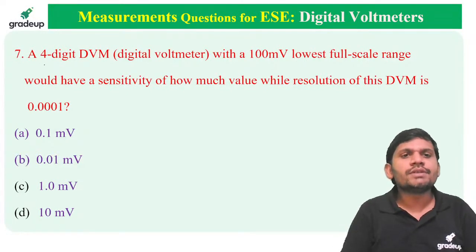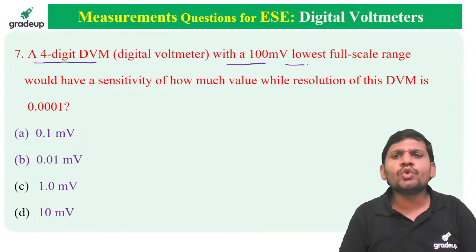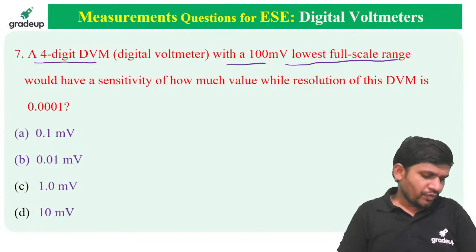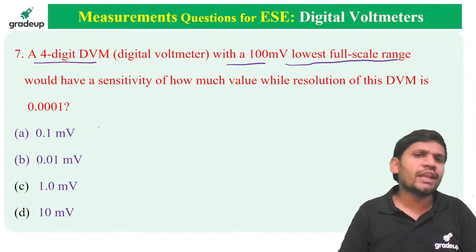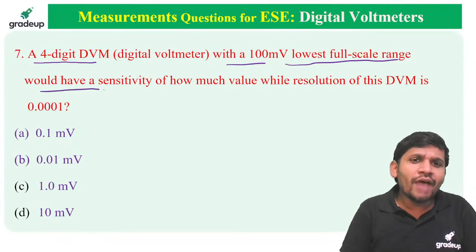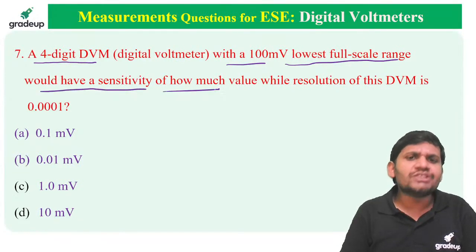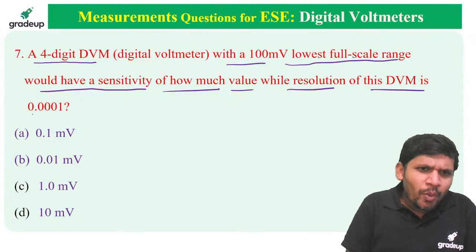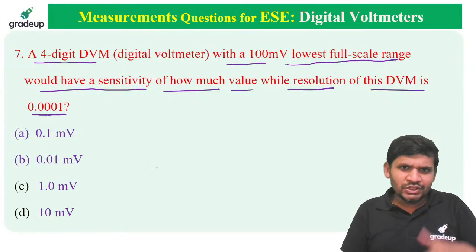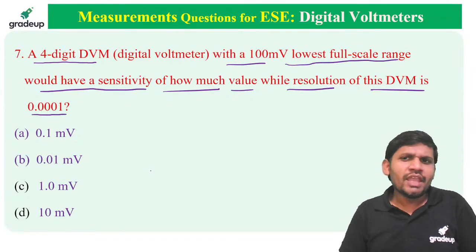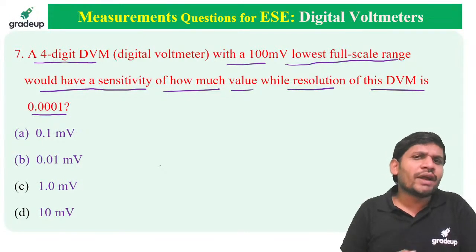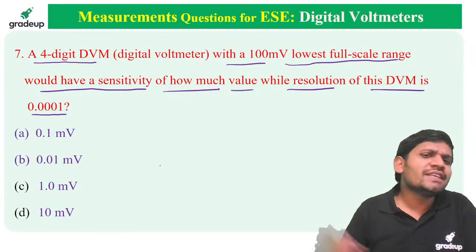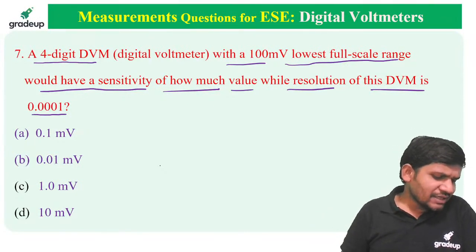A 4-digit DVM with 100 millivolts lowest full scale range would have a sensitivity of how much? You want to find the sensitivity value, while the resolution of this DVM is 0.0001. If the resolution is 0.0001, what is the sensitivity, sir?